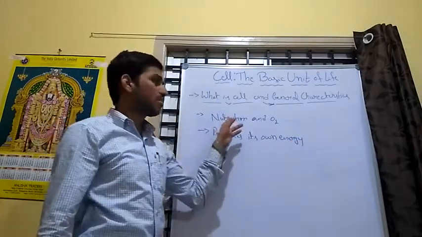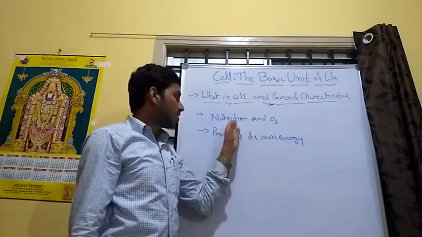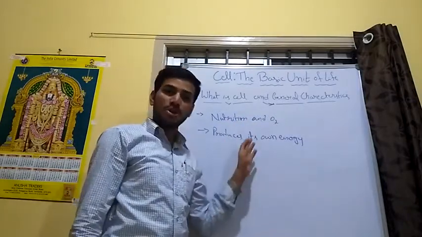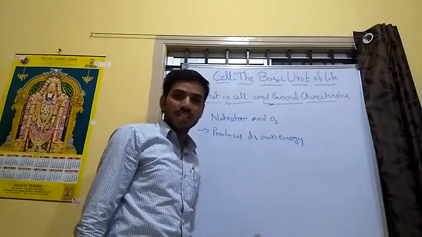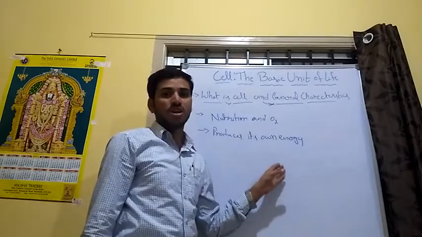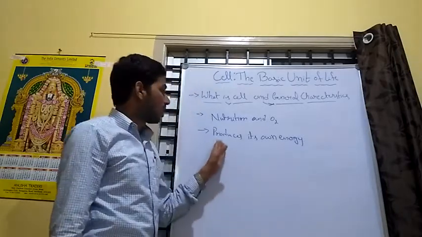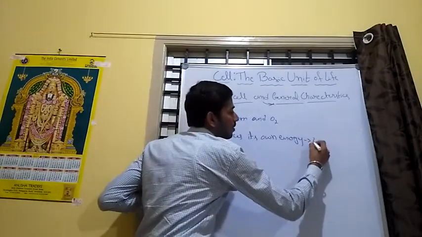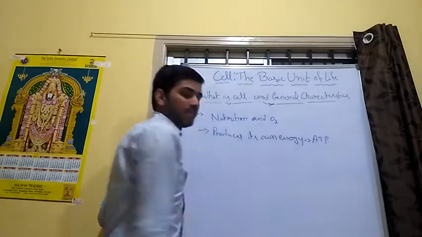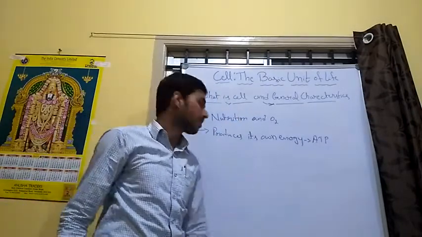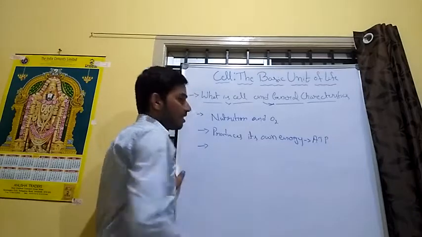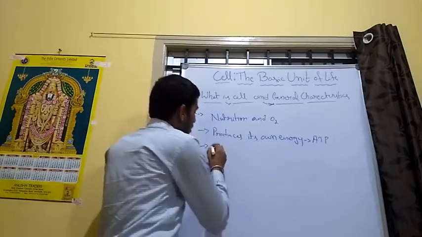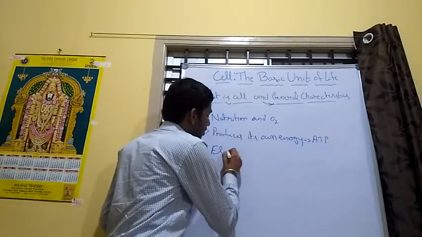By utilization of nutrition and oxygen, metabolism occurs in the mitochondria and in the cytoplasm, and the cell produces its own energy in the form of ATP. ATP means adenosine triphosphate.